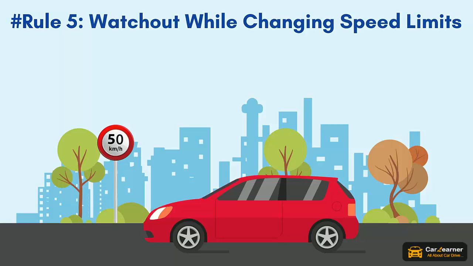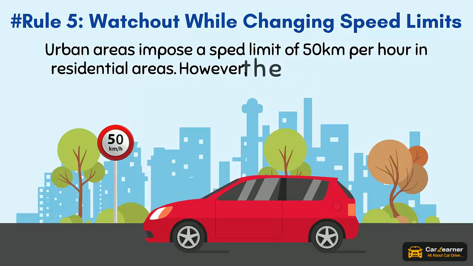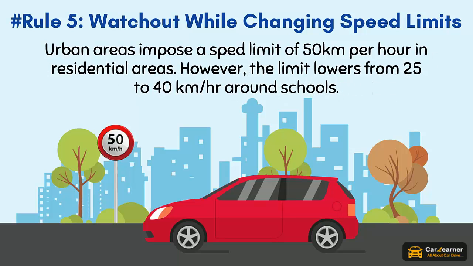Rule 5, Watch out while changing speed limits. Urban areas impose a speed limit of 50 km per hour in residential areas. However, the limit lowers from 25 to 40 km per hour around schools.